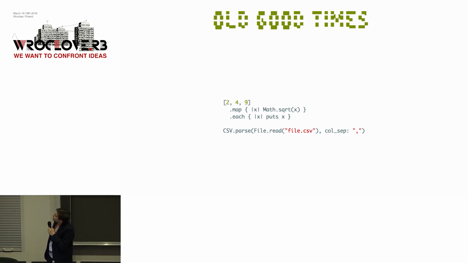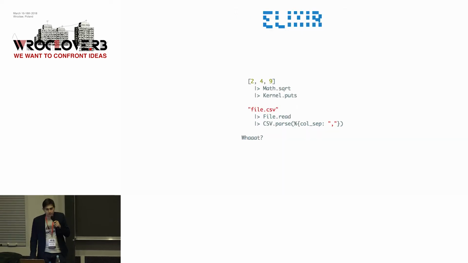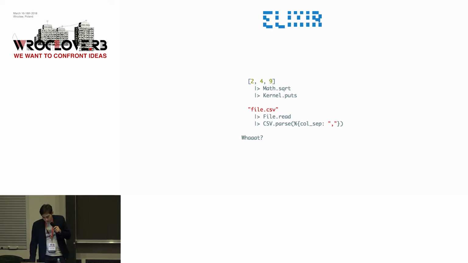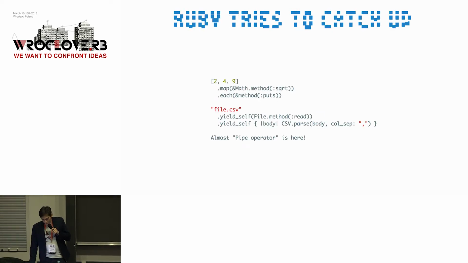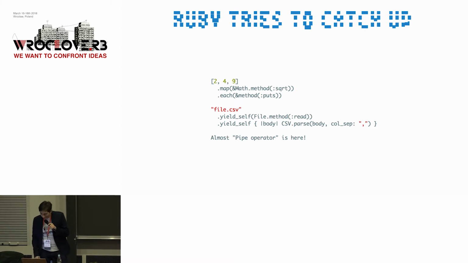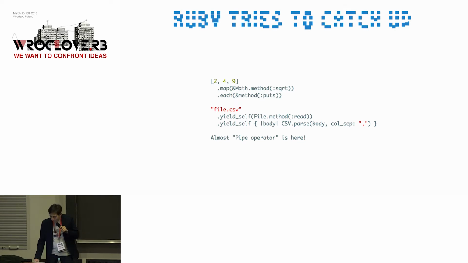We used maps sometimes because we tend to be functional, but then Elixir came around, and whoops, we've got the pipe, and everybody loved the pipe. And after that, Ruby usage dropped. This is at least what I heard, and Ruby tried to catch up. We tried to do referencing methods, and Ruby 2.5 introduced yield_self, which tries to be the new pipe for Ruby.